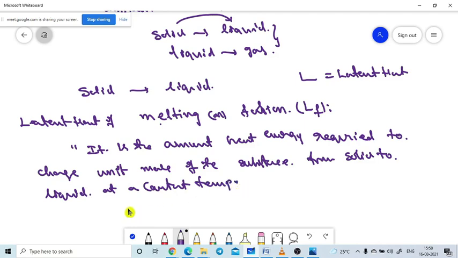It is the latent heat of fusion, latent heat of melting. So this is the definition.